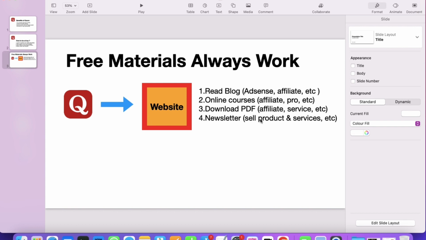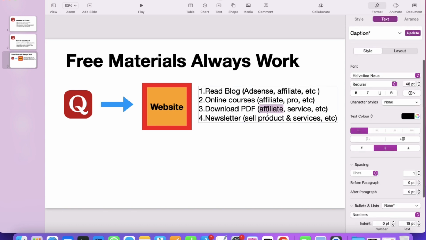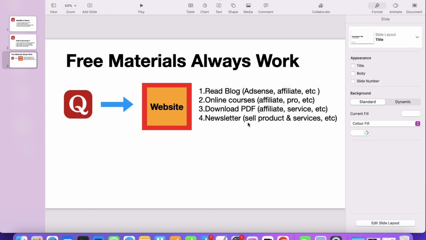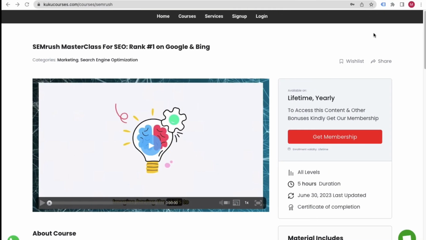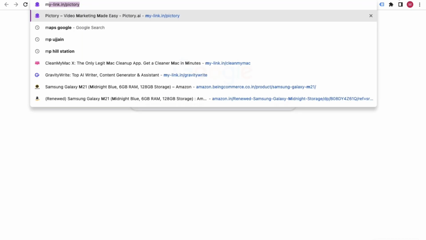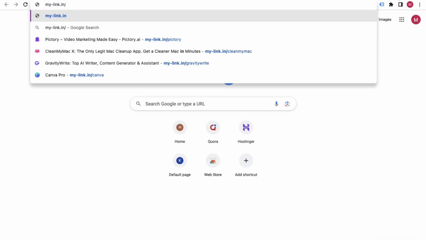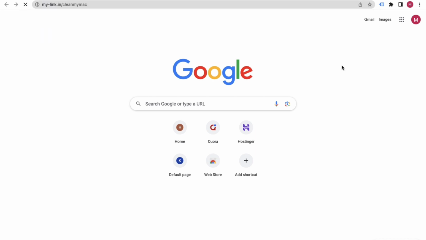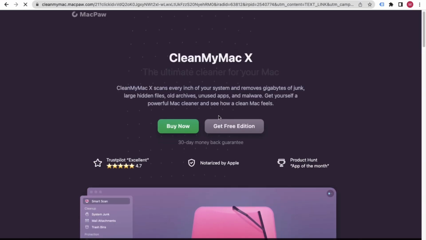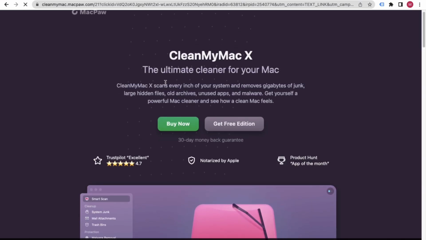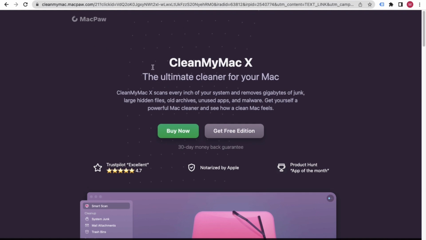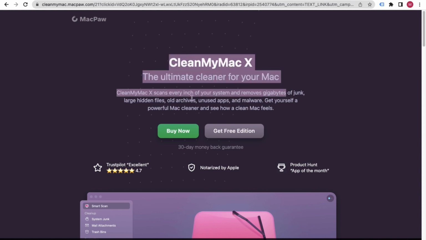the chances will be very low that they will purchase it. But some affiliate products are very popular, okay. Let's say Clean My Mac, okay. In that case you cannot give something for free. So for example, here we have some product. Let me just show you. So here you can see this is the product, that is Clean My Mac. This is a product which people can buy, and it is already popular. In that case, on your website you can mention the affiliate link for this particular product, so people will purchase it.